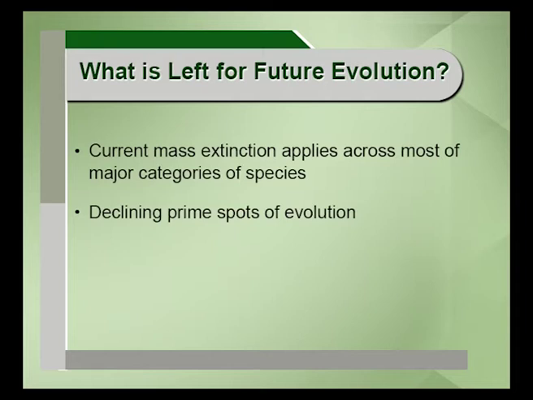When you see, the current mass extinction applies to most categories of species. This is a key point, because the current mass extinction is going to affect most of the species. When you look at the past extinctions, some species escaped, but in the current mass extinction, most of the species will be affected severely. In that case, the resource basis will be very, very critical. The further selection process will also be affected. So we need to understand this, and that is the reason why I was saying that the key environment is a very, very critical component for our understanding of biodiversity change.